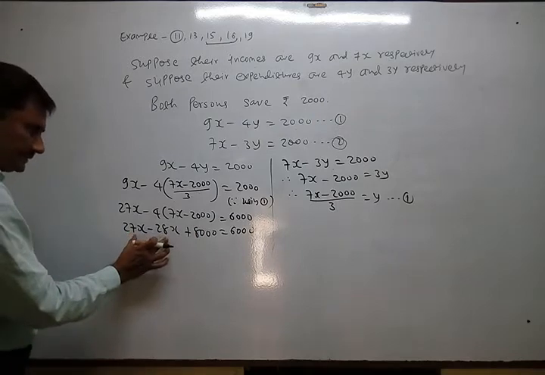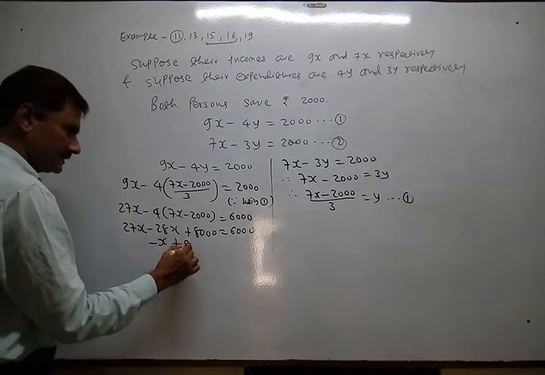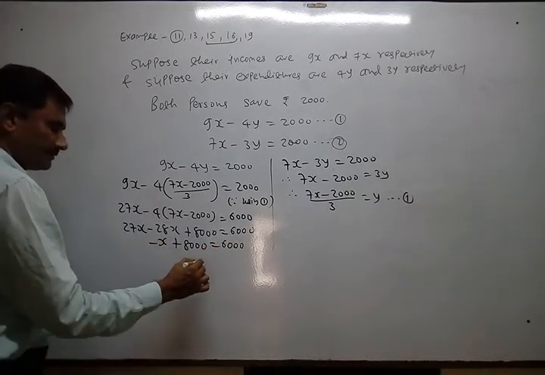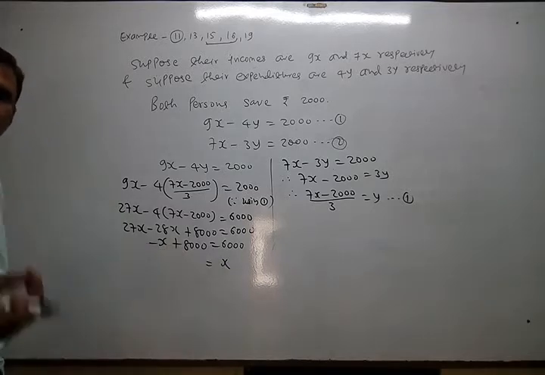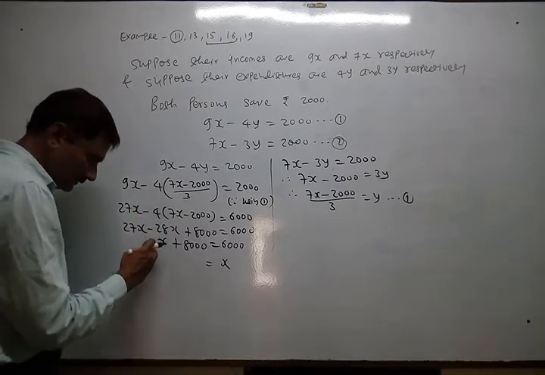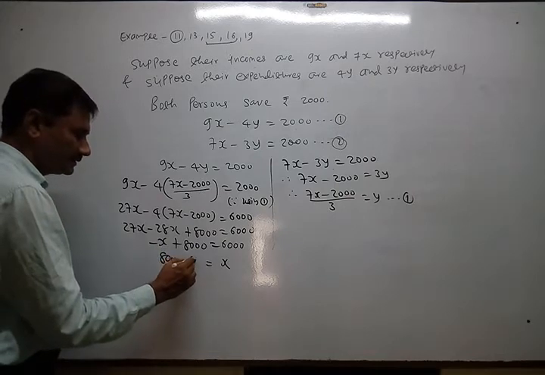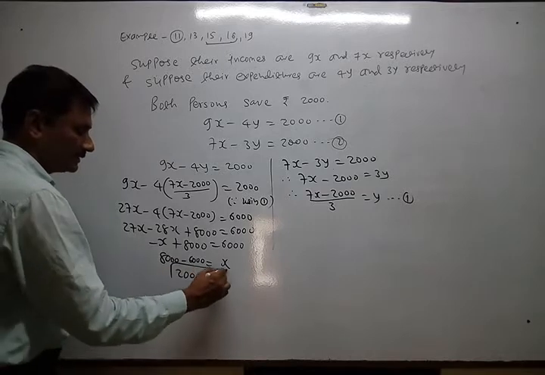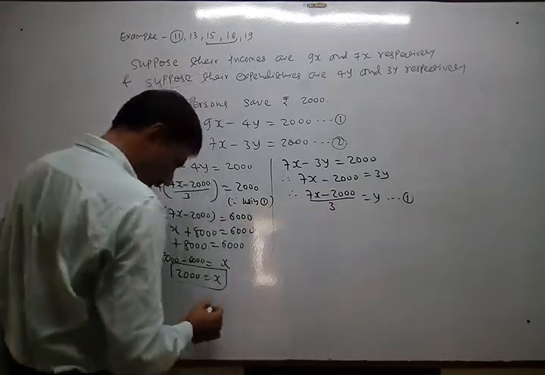It becomes minus x plus 8000 equal to 6000. It is our practice, we never set the variable, but whenever that variable itself is negative, at that time we set the variable itself. So I just set it here, and that 6000 comes here. So it becomes 2000. So x is 2000. Now use that one. You write here only.